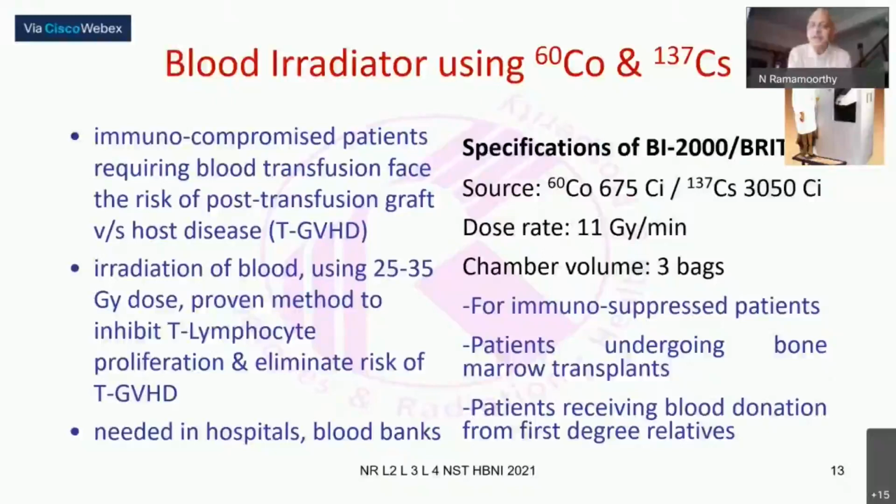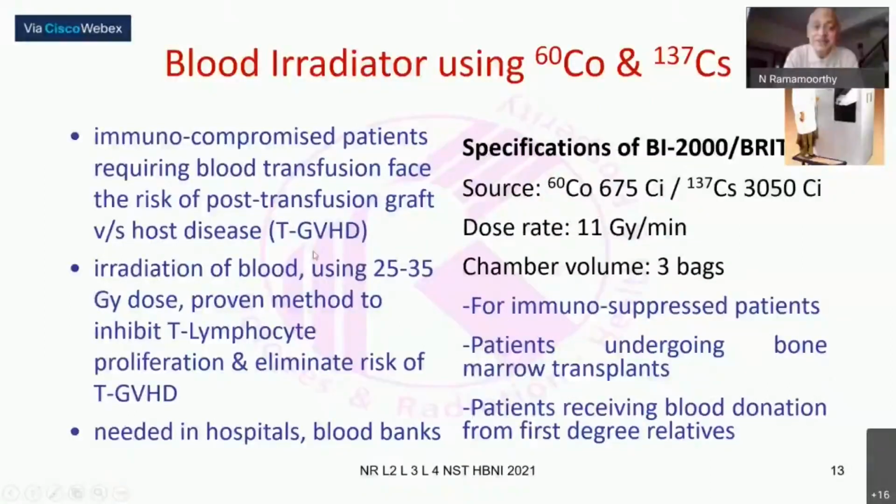In a normal blood transfusion, I go as a donor and give blood, and it can be given to another person, no problem. But if the recipient has a compromised immune system, or it has been deliberately suppressed, for example in order to do some transplants, then in such immunocompromised patients, when blood has to be given, it can create what is known as transfusion-induced graft versus host disease, and that patient can develop a lot of problems.